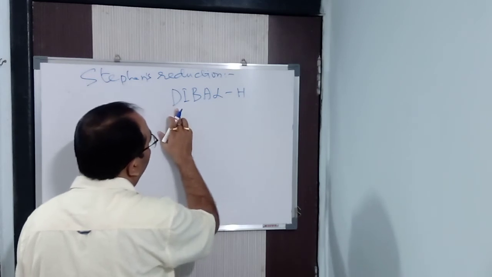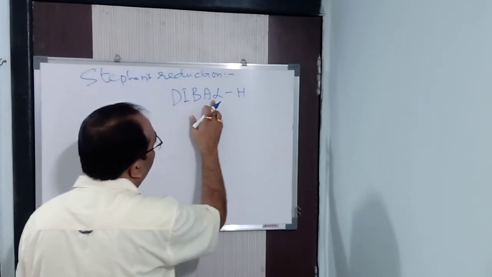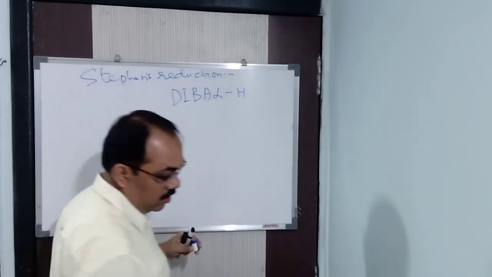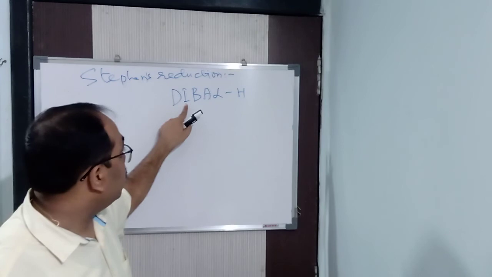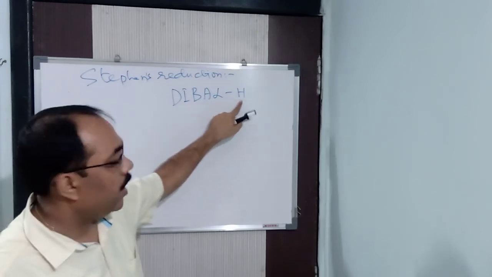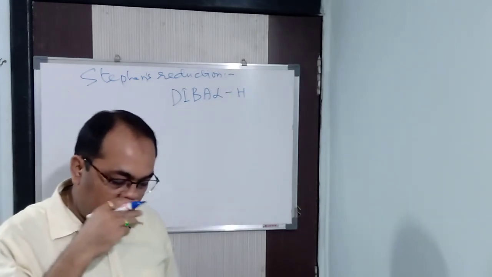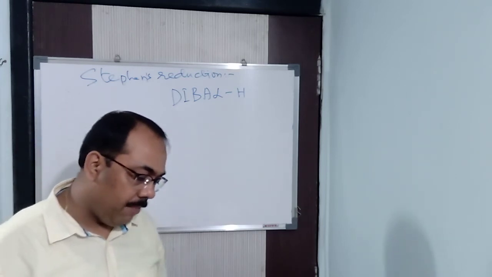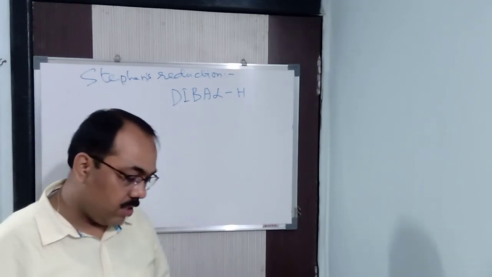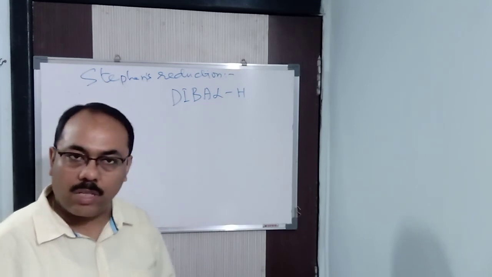DIBAL-H means diisobutyl aluminium hydride. That is called DIBAL-H, which acts as a reducing agent.